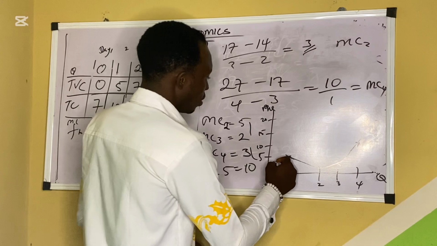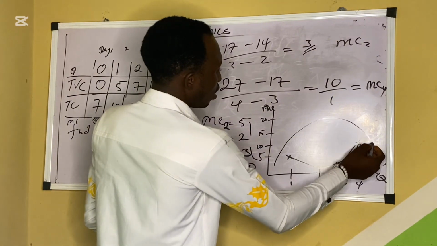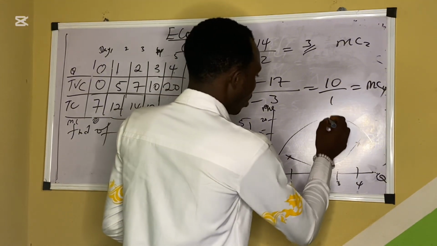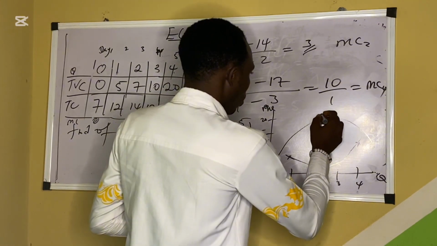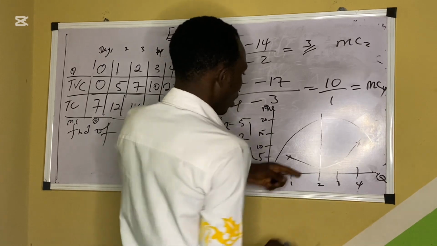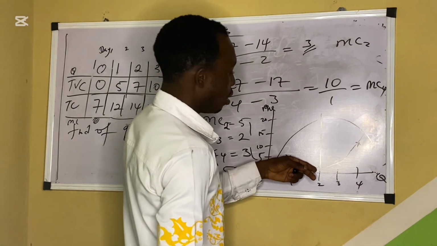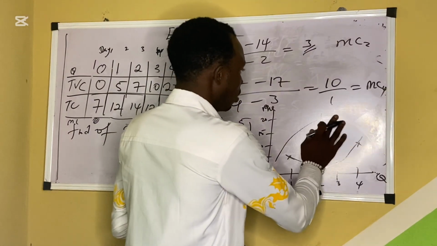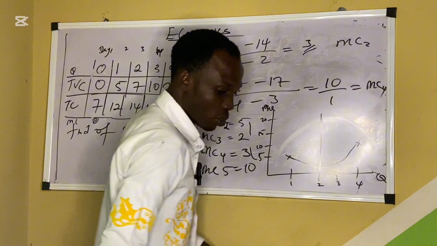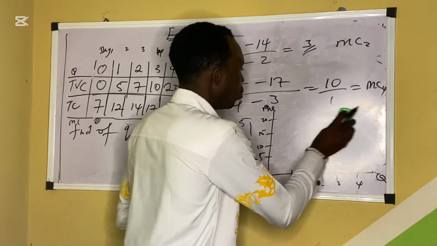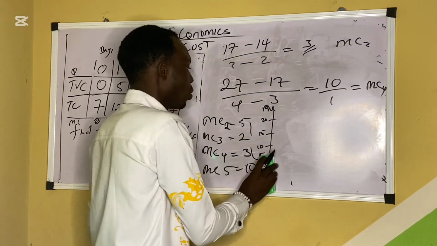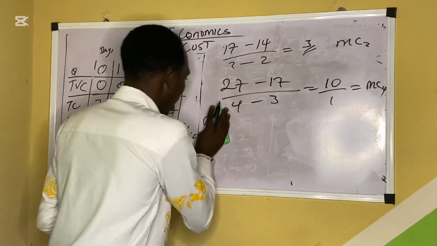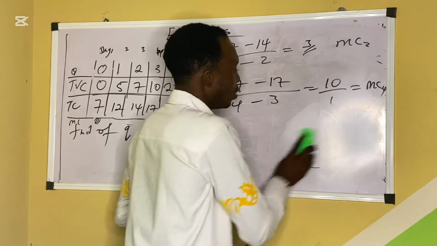For production, it's not like this. It's like this. It doesn't start from zero also. At this level where the total cost is at the peak, that is where the MC will be at its lowest level. That is another explanation for another day. It's not among the question, but that is what you need to know: at that point where the total cost is at the peak, marginal cost is at its lowest level.